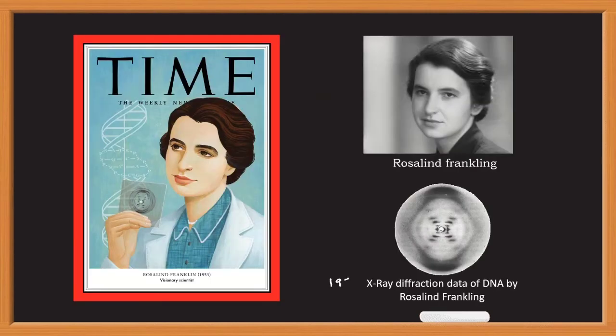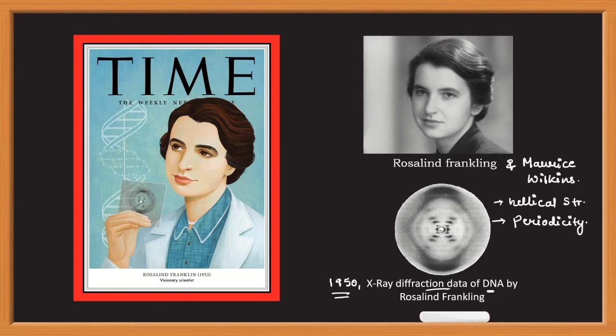The different stages of discovery of the nucleic acid have been discussed in much detail in the first part of this lecture series, which is introduction of nucleic acid, and the link is in the description box. A major breakthrough in the discovery of DNA was during 1950 when Rosalind Franklin and Maurice Wilkins, these two scientists, provided X-ray diffraction data of DNA. According to their data, DNA was a helical structure. Also, they stated that DNA has certain periodicity.